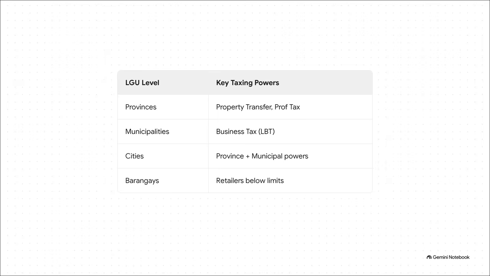sales threshold. Speaking of the province, let's call out a highly testable limit, 300 pesos. This right here is the absolute cap for the professional tax levied by provinces. So when you become a practicing CPA in a few years, this is what you'll pay. And remember, the law explicitly states that the rate of this professional tax has to be uniform across both the city and the province. No LGU can charge more than this 300 peso ceiling.